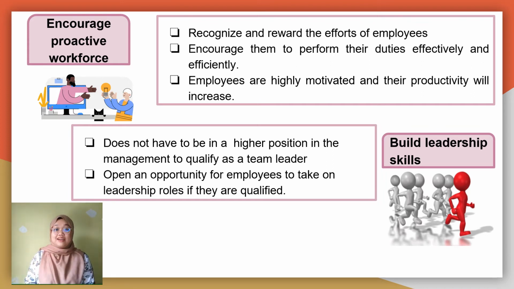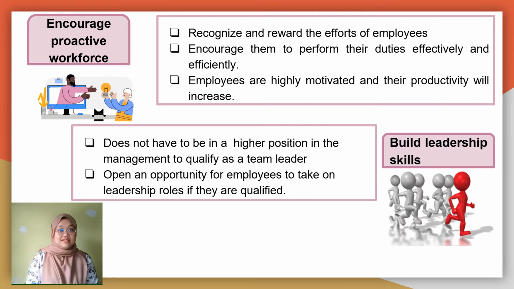When employees are involved in the decision making, it gives them a sense of belonging and they will be eager to implement the changes and will think of new ways to improve their process. Therefore, employees are highly motivated and their productivity will increase.